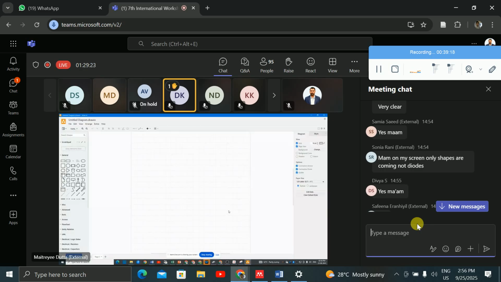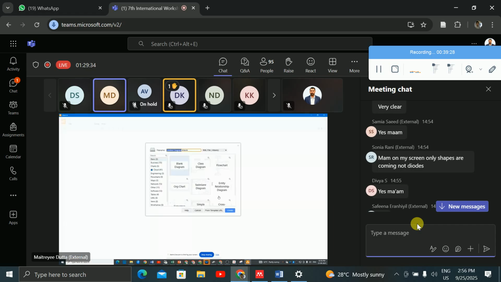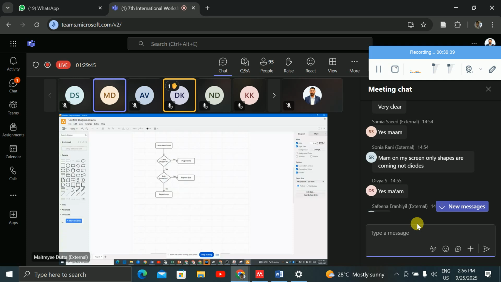If you click on flowchart, then only you will get such type of things, right? Whenever you click on new, or here not blank diagram, you click on the flowchart, select the flowcharts, and after that you say create. Then you will get many diagrams in your Draw.io platform.